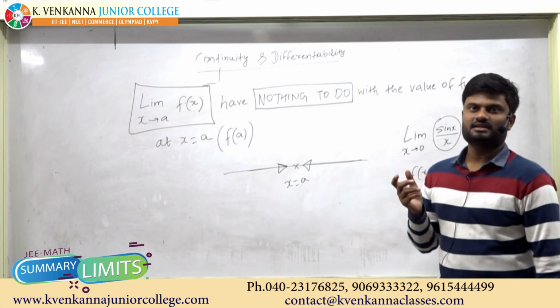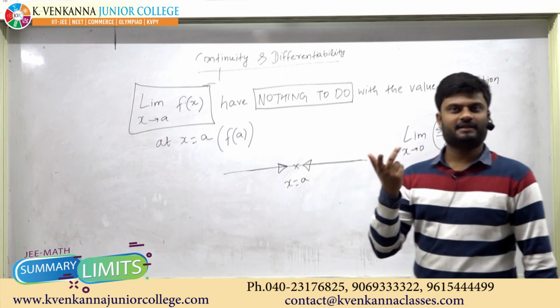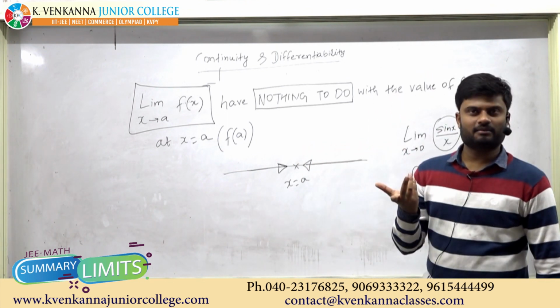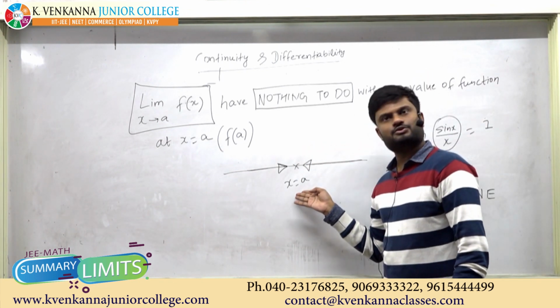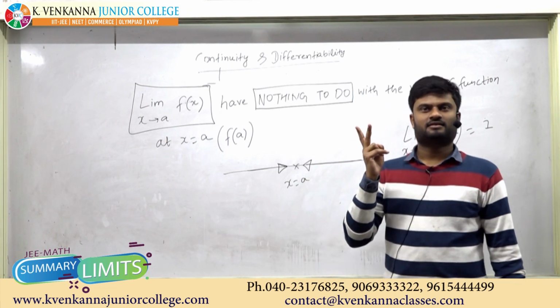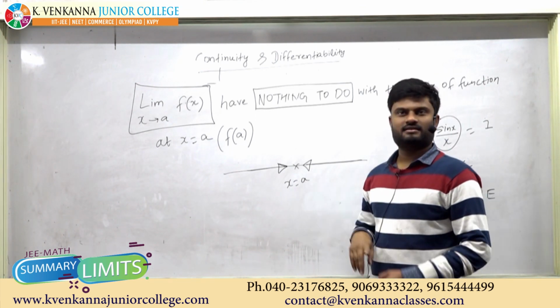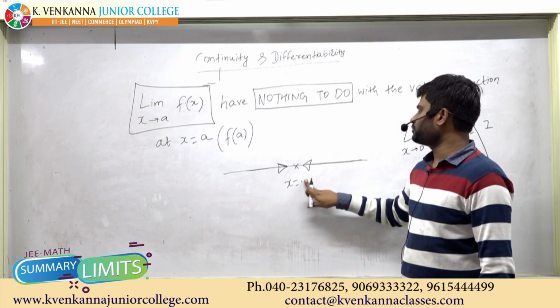Now the question is, x can approach to a from two sides on a real number line. On a real number line, you can go very, very close to a from two sides. From the right hand side, you can go very, very close to a. Let's say this a is 2.